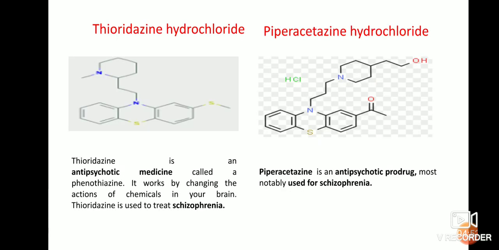Next is thioridazine hydrochloride. This is one of the antipsychotic medicines called phenothiazines. It works by changing the actions of chemicals in your brain. It is also used to treat schizophrenia. Piperacetazine hydrochloride also comes under antipsychotic drugs, mostly used to treat schizophrenia.